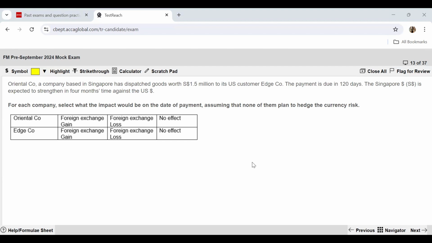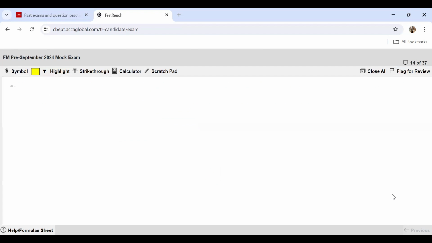Oriental Company is receiving the payment in Singapore dollars only, so they are going to have no effect. Whatever money they have asked for, 1.5 million is what they are going to get. Now talking about Edge Company, the Singapore dollar is going to strengthen, and they have to make the payment by converting US dollars to Singapore dollars. So if the Singapore dollar is going to strengthen, they are going to have to pay more American dollars to get the same amount of Singapore dollars. So they are going to incur a foreign exchange loss.